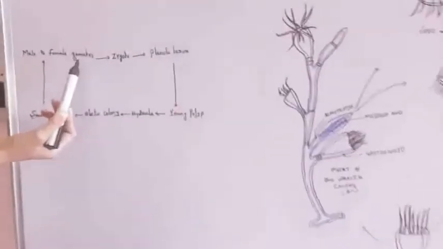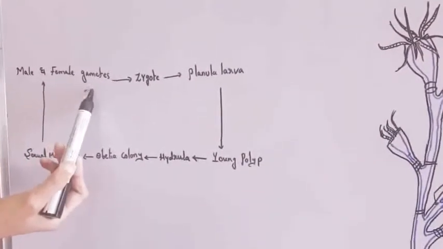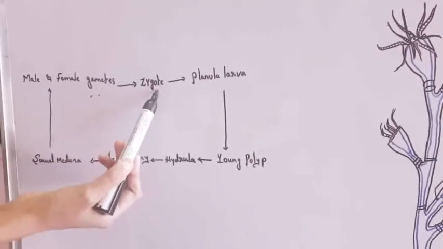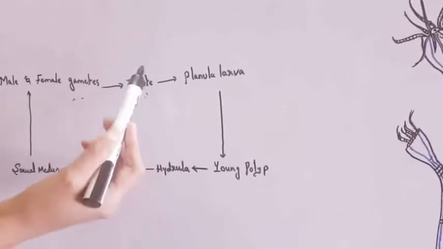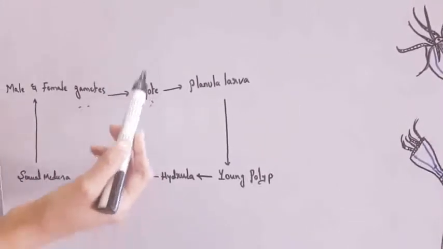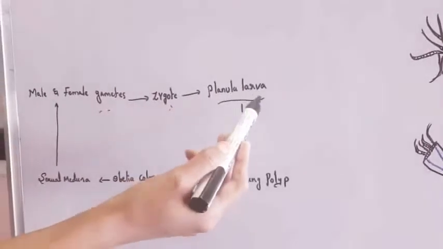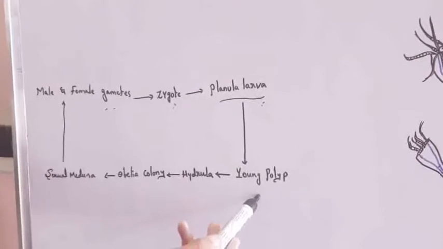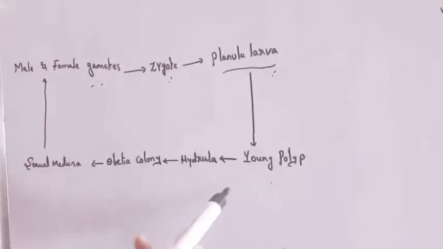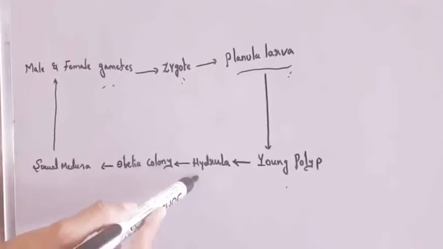So there is formation of male and female gametes. The fusion of male and female gametes forms a zygote. The zygote undergoes cleavage, or mitotic division, and forms a planula larva. The planula larva converts into a young polyp, which transforms into a hydrula stage.